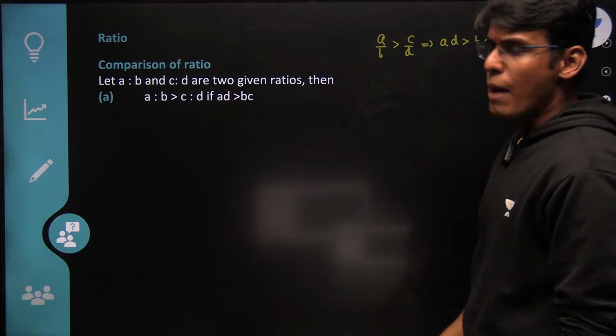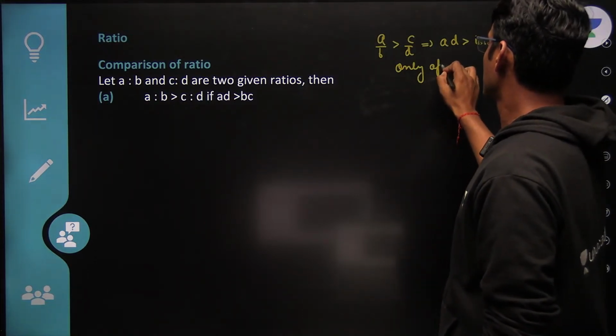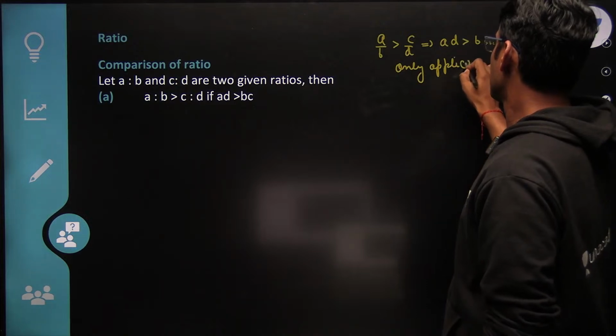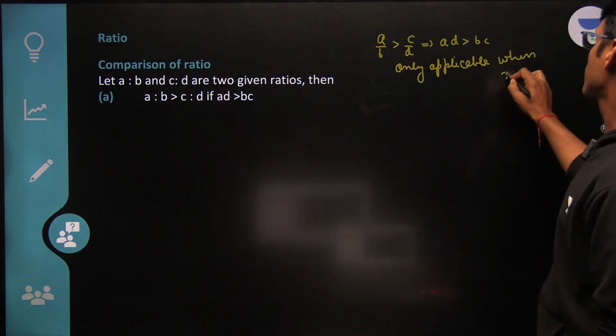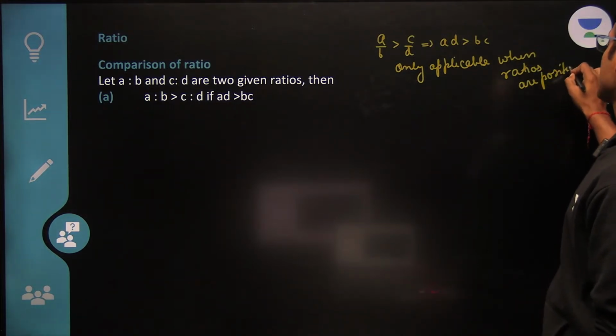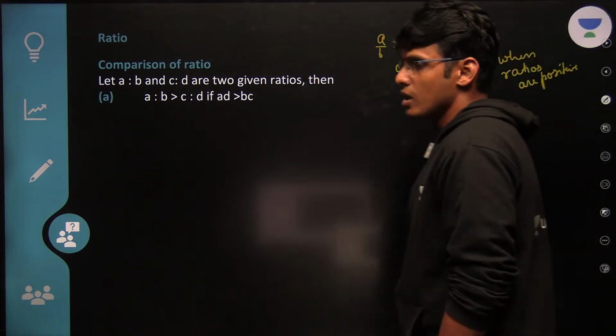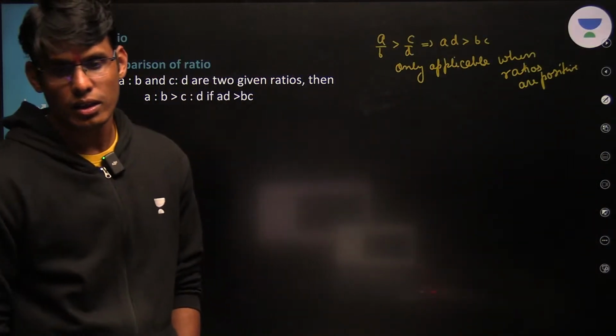It is only applicable when ratios are positive. Please write this line: ratios are positive. When the ratios are positive, then you can write it.